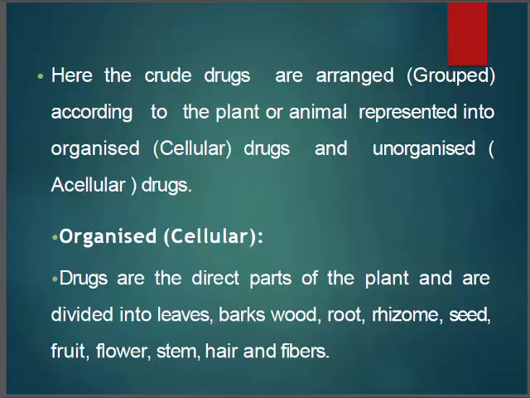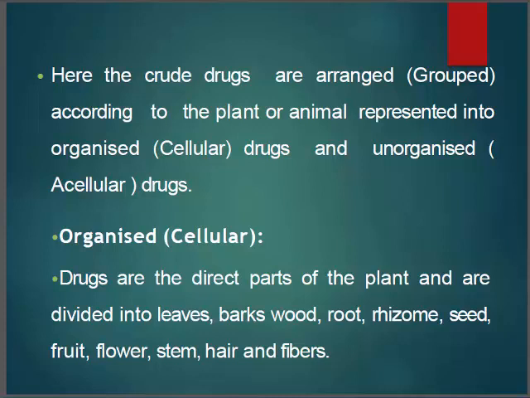Here the crude drugs are arranged according to the plant or animal part, represented as organized drugs and unorganized drugs. If we are using any stem or root, they will be arranged in that order.